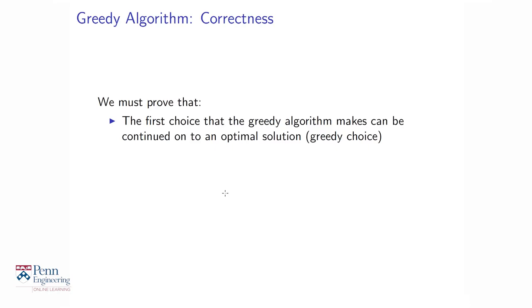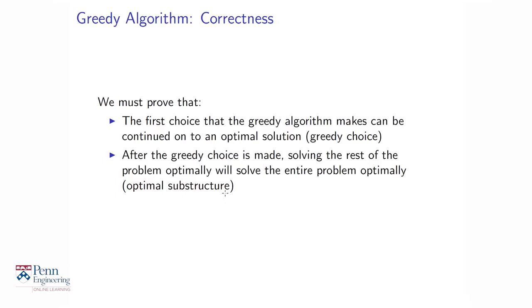This is called the greedy choice property. Whenever we design a greedy algorithm, we have to prove something called the greedy choice property. What is the nature of that property? It just says the first decision made by the greedy algorithm can be continued on to a series of decisions that overall leads to an optimum solution. So how do we prove the greedy choice property?